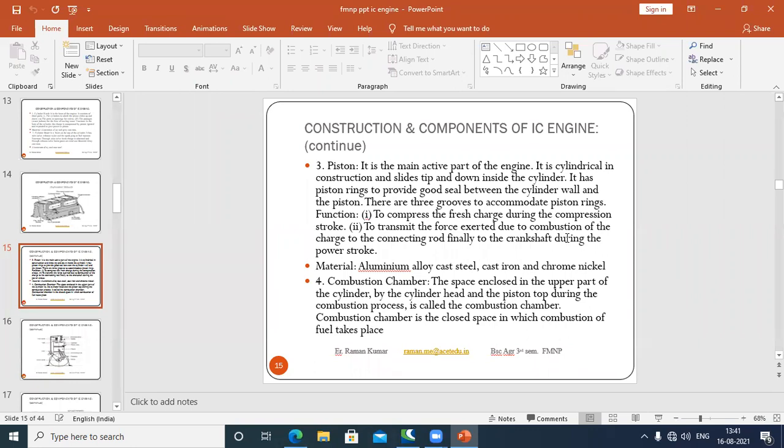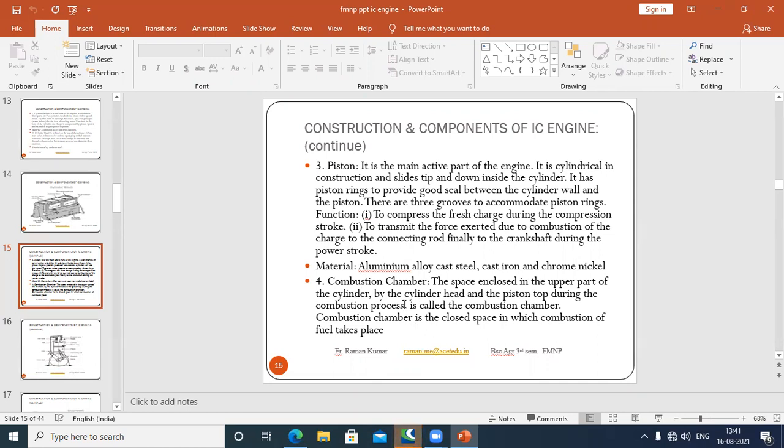The compression ring mostly does not let the residual gases pass to the bottom of the cylinder. So these two types of rings are there: one is the compression ring, and the next is the oil ring. The material used for the piston is mostly aluminum alloy or cast iron, and also cast iron and chrome nickel.